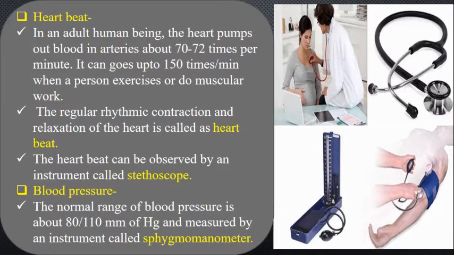Children, here is the diagram, which shows how the blood pressure is measured in your body. So this 80 is the lower range of the blood pressure, and the 110 is the upper range of the blood pressure. It is actually the systolic and diastolic pressure here. Children, this systolic and diastolic pressure you will study in later classes.